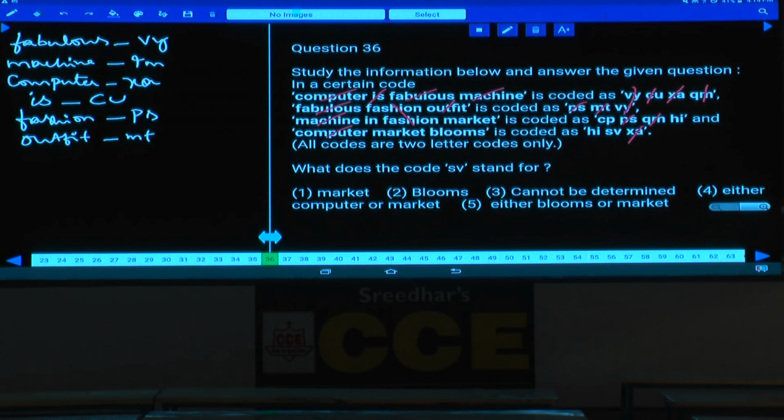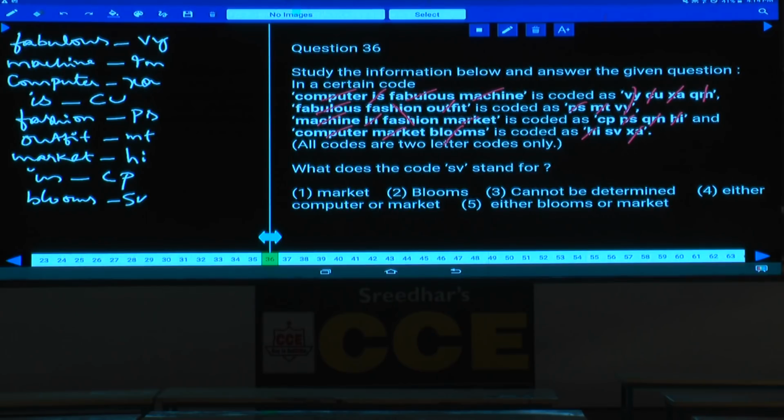Then check out the third and the fourth. In and market, what is the word which is common? Market is common, and what is the code common between these two? HI is common, and the code to the word market is HI. If market is HI, then what is left over here? In, and what is the code to this word? In, CP, and here blooms, and the code to the word blooms is SV.